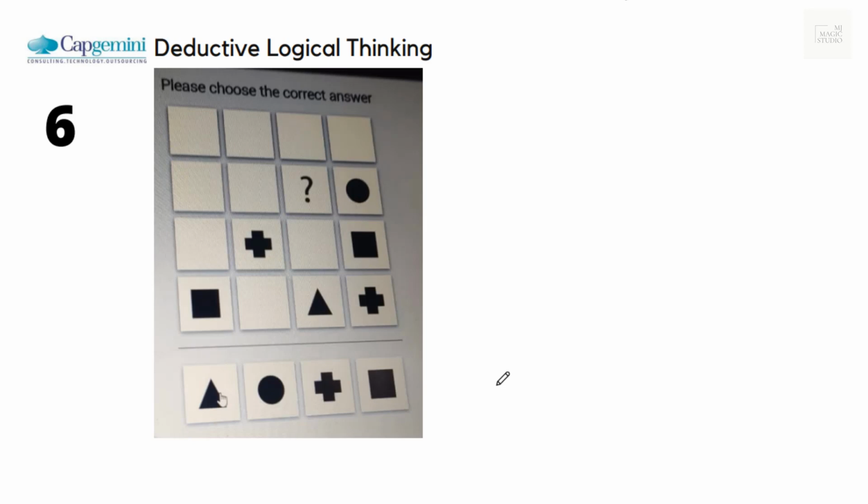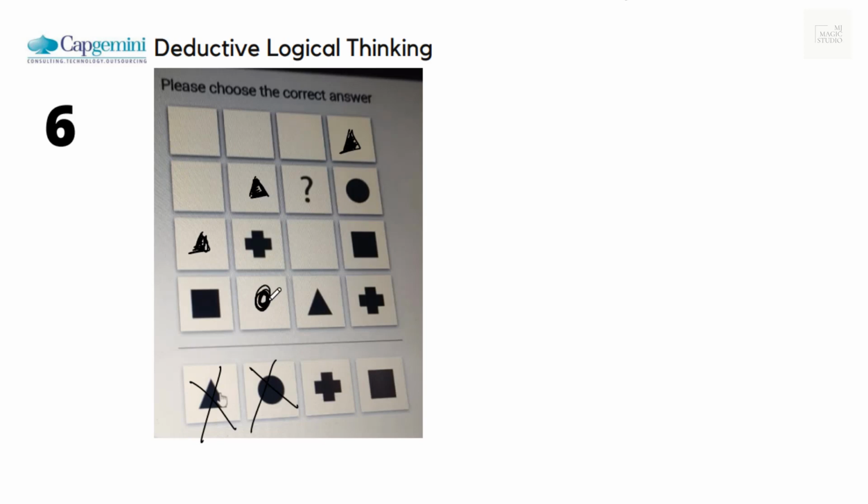As we keep moving on with this, the difficulty level will obviously increase, and to solve that we need to practice this a lot. So do practice with me. There should be a triangle here obviously to complete this. So we have a circle here already, triangle here, this will have no triangle, so a triangle should be here. Here triangle gone, here triangle gone. So here we cannot have a triangle, here we cannot have a circle. So triangle is out, circle is out, either it is a square or a plus sign.